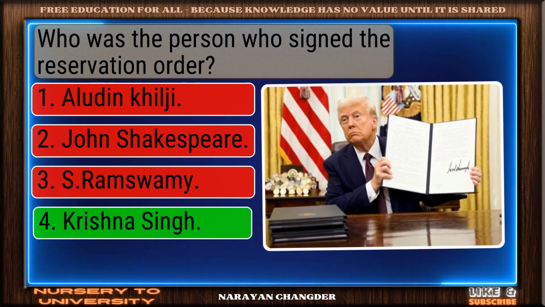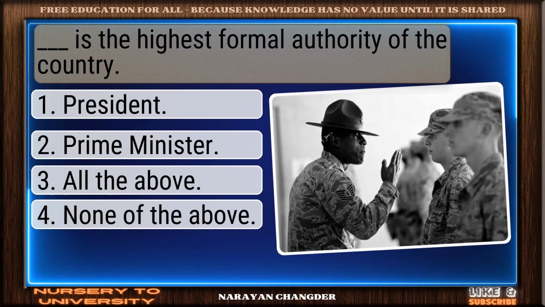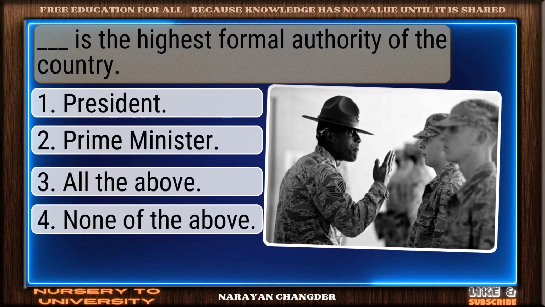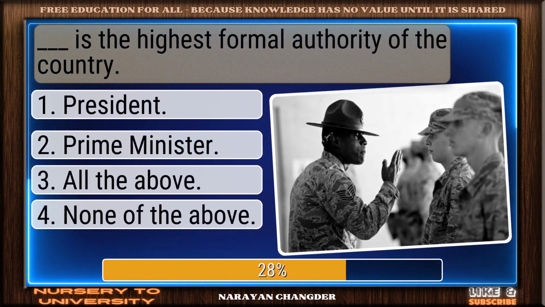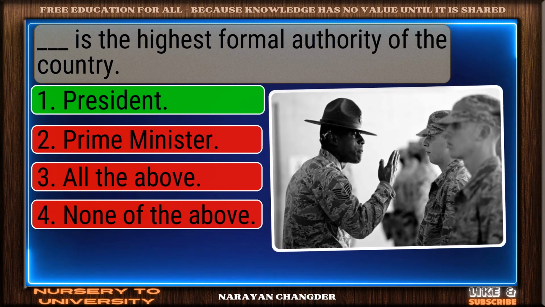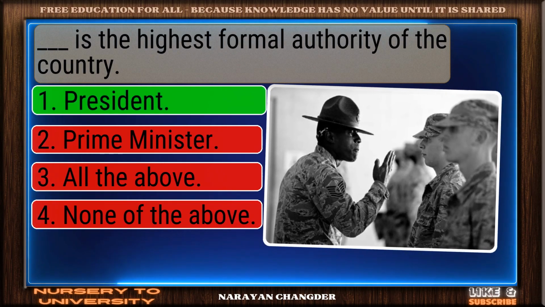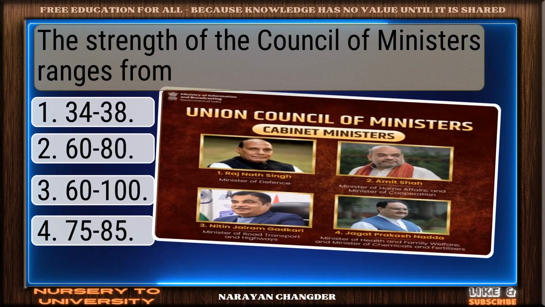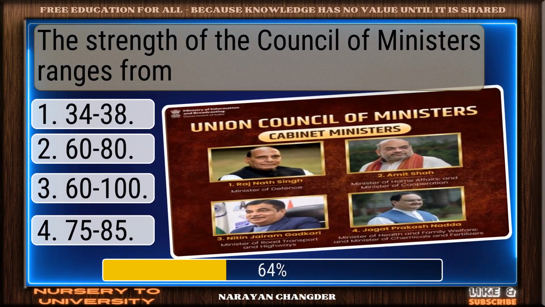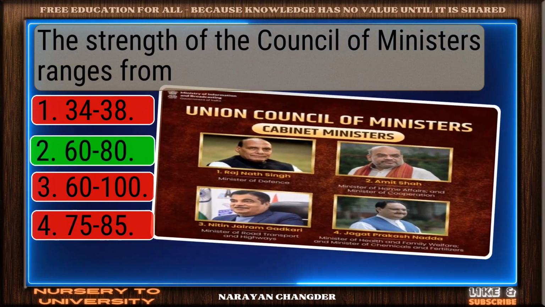Great thinking. Krishna Singh is the right choice. Question number 106. Dash is the highest formal authority of the country. Great job. President is the accurate answer. Question number 107. The strength of the Council of Ministers ranges from. You're right. 60-80 is the correct answer.